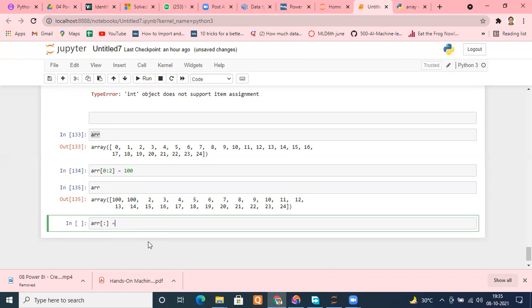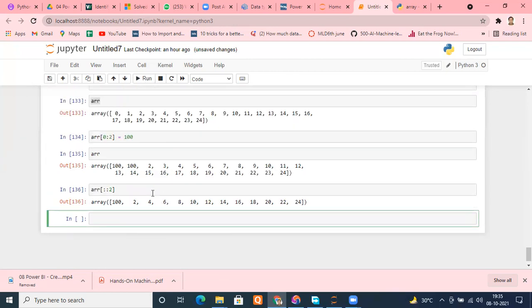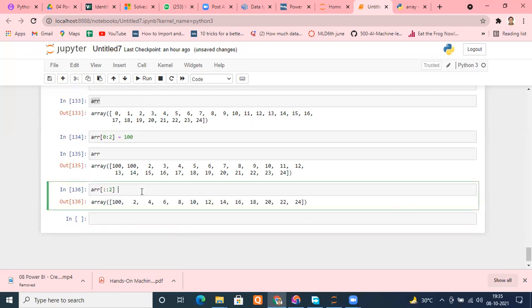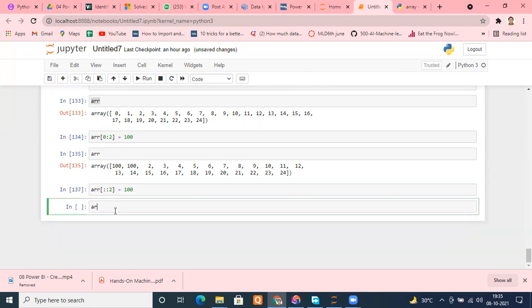But what I said was, select alternate numbers. Colon, comma 2. Not colon comma, just colon colon 2. Let's see what it returns first of all. Okay, first of all, fine. We are able to get alternate numbers. Now you can put 100. Now run it and check your ARR.